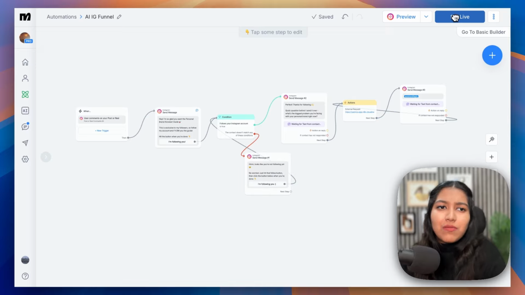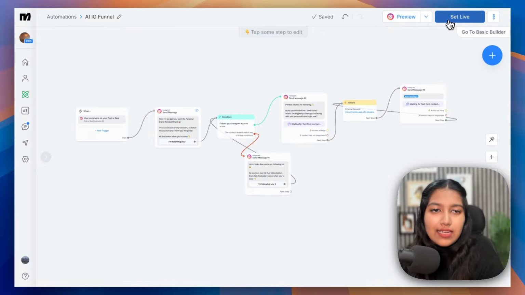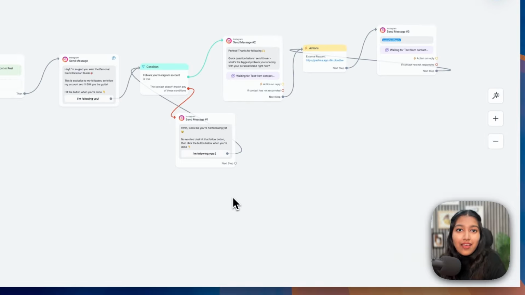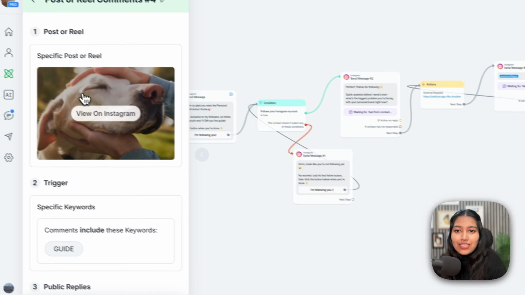If you want to test it before you set it live, you can just click on preview. It's going to give you the code. You can send it, you can test it. But if not, you can just click on set live. There we go. And now let's go ahead and comment on this particular post.